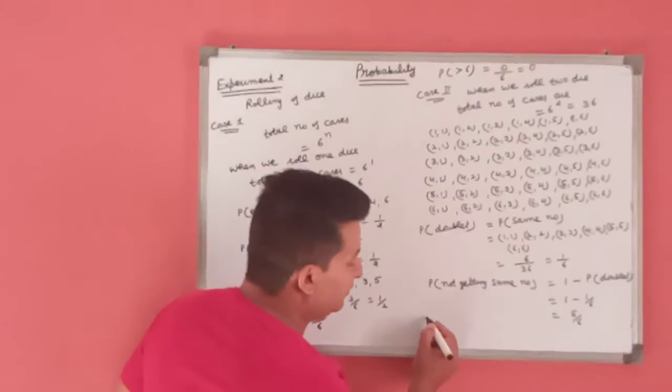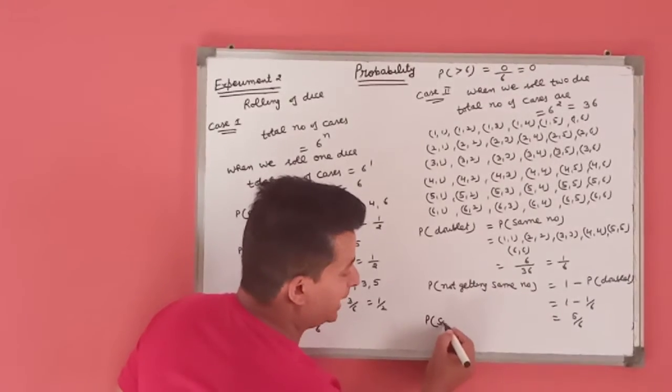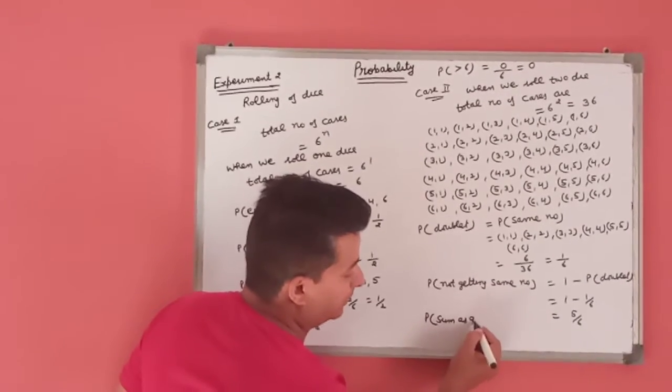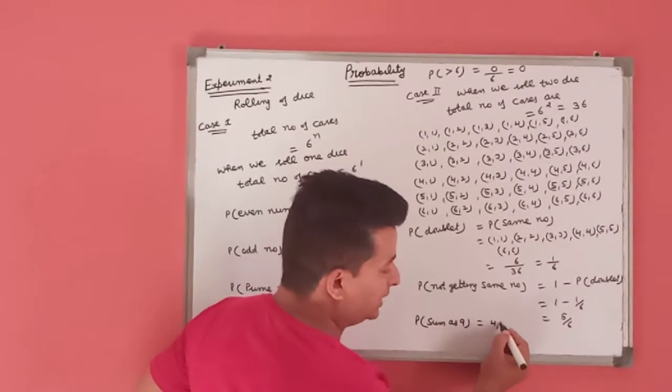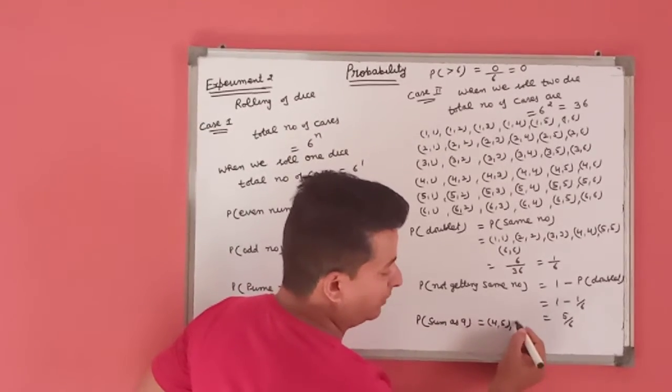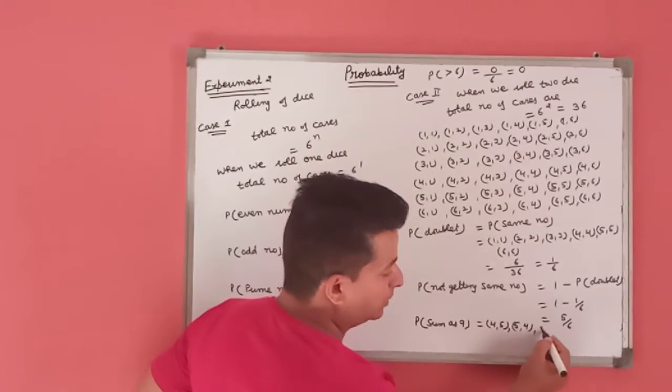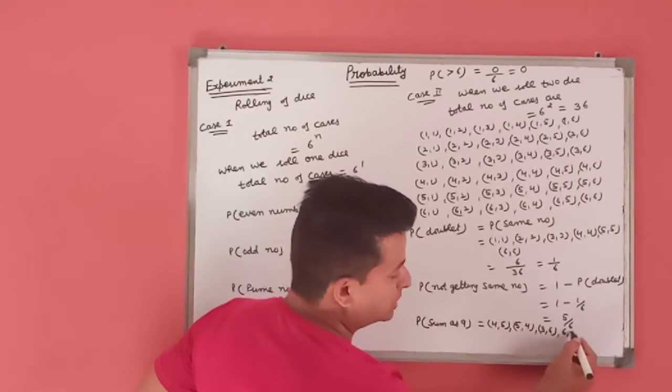In this question, if we find the probability of the sum being 9, this means in the first die we get 4 and second 5, 5 and 4, 3 and 6, 6 and 3.